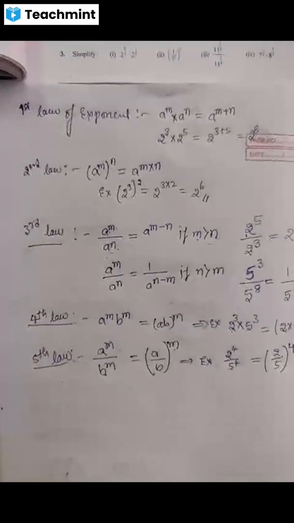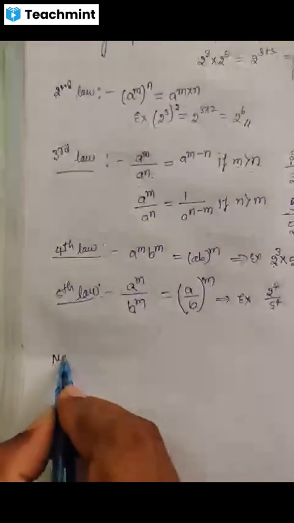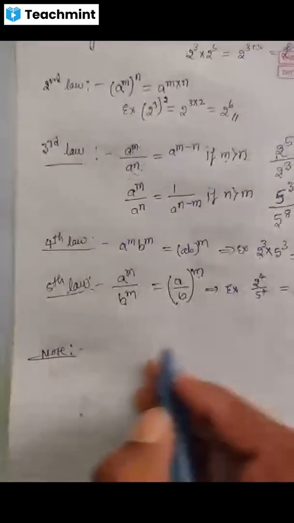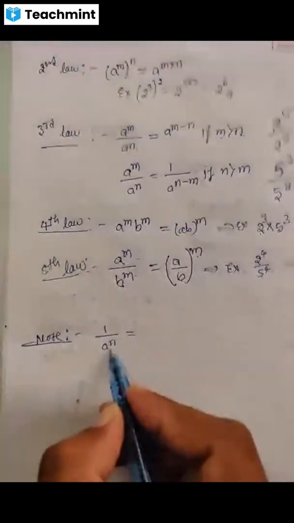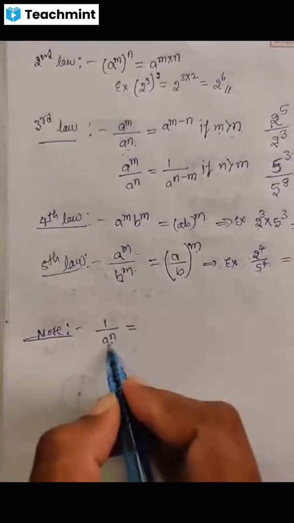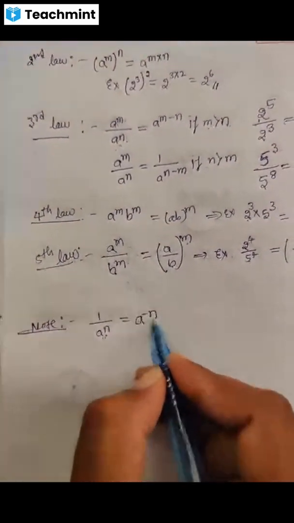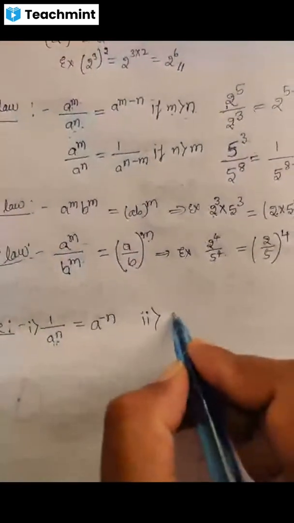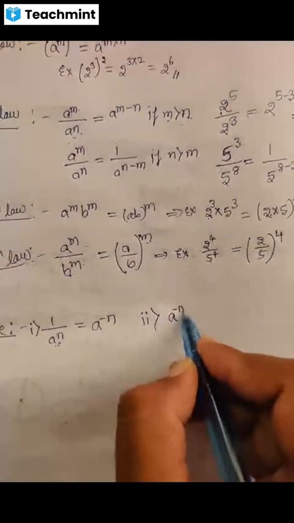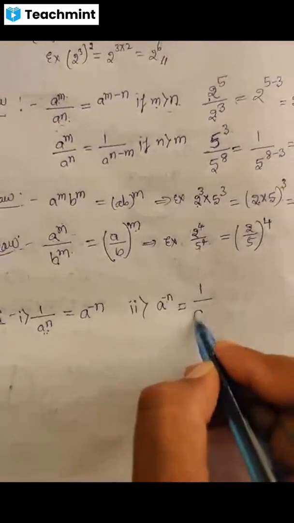And one more thing we have to learn. There is a note. So what is that? 1 divided by a raised to n can be written as, if you take this a raised to n to the numerator, then it becomes a raised to minus n. So this is the identity. Otherwise, a raised to minus n is there, means you can write 1 divided by, if you take this to denominator, a raised to n.